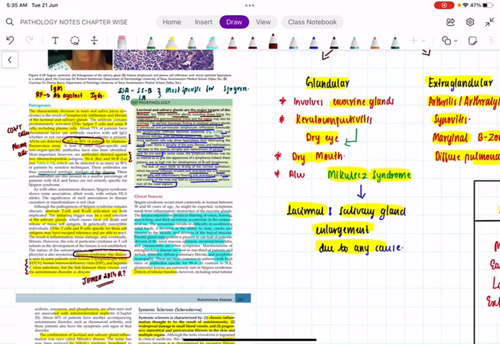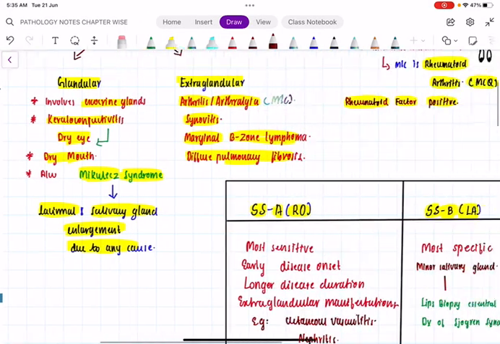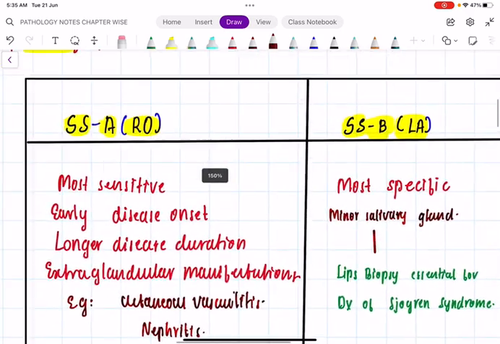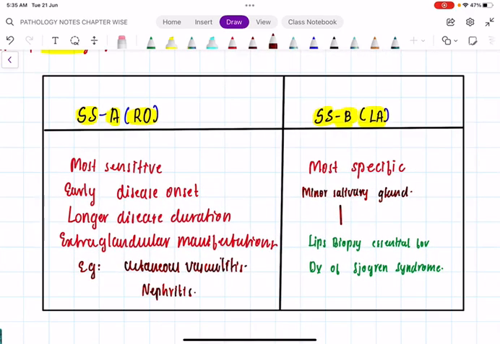Fine. Now let us go for the two autoantibodies. I told you, we have SSA and SSB. Please just remember this table, Ro and La. Ro is most sensitive, whereas La is most specific. Remember La and order. La is always very specific. Yes, so that is most specific.